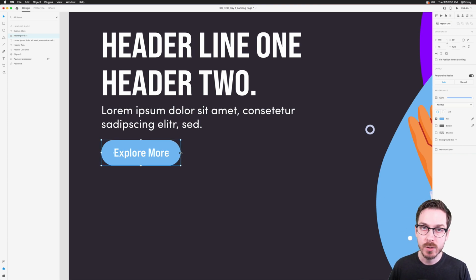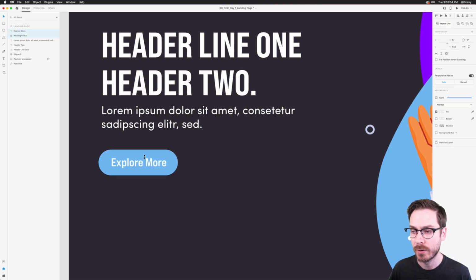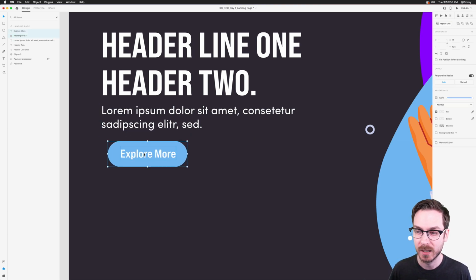Now, to make sure we use this throughout our project and we can update it later on, I want to make sure to turn this into a component. So I've got both these elements selected.